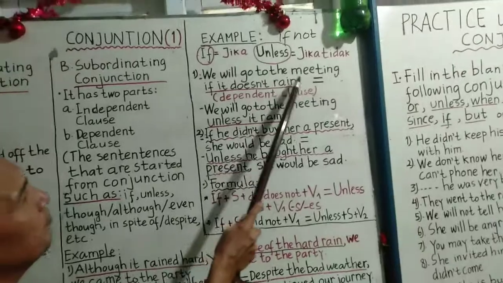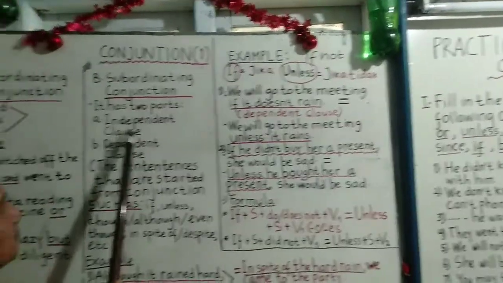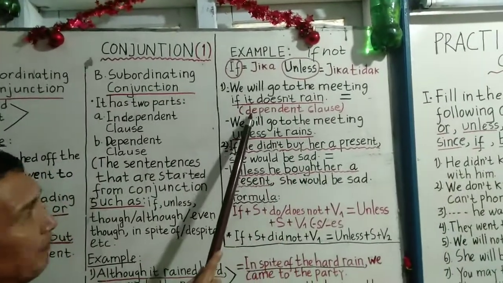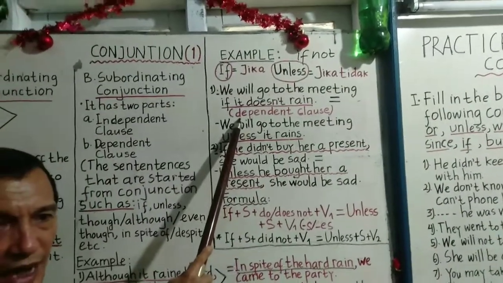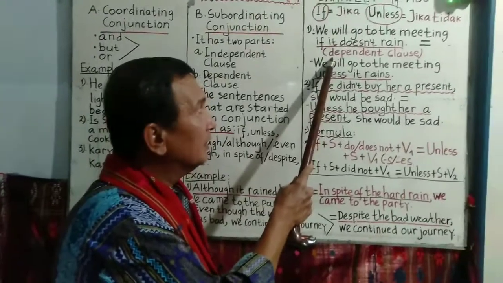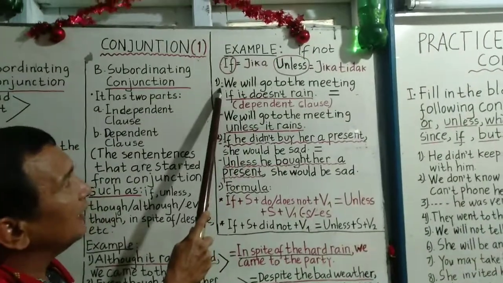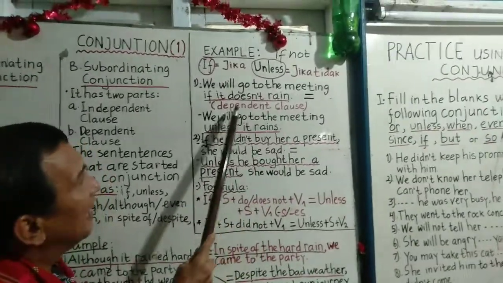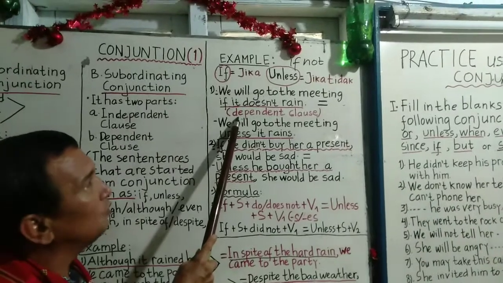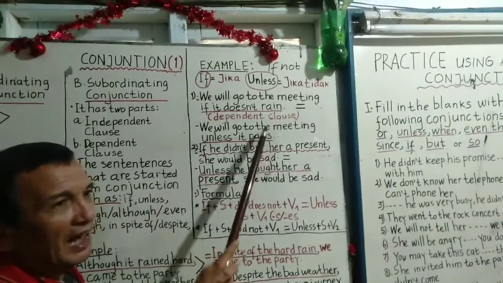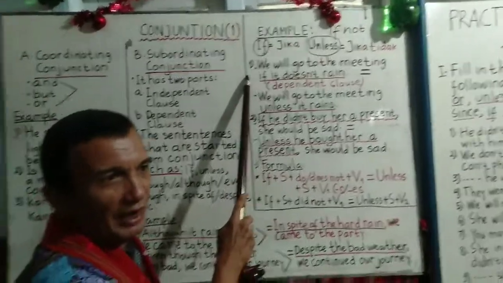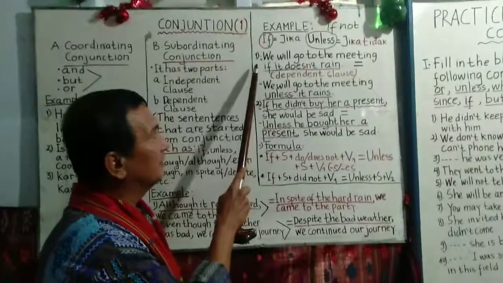Okay, thank you, Tony. We will go to the meeting, that's the independent clause. If it doesn't rain, dependent clause. In Indonesia, I can explain it. Independent clause itu adalah induk kalimat. Induk kalimatnya mana? We will go to the meeting. Anak kalimat itu disebut dependent clause, if it doesn't rain. Anak kalimat ini bergantung maknanya kepada induknya. That's why this is a complex sentence.